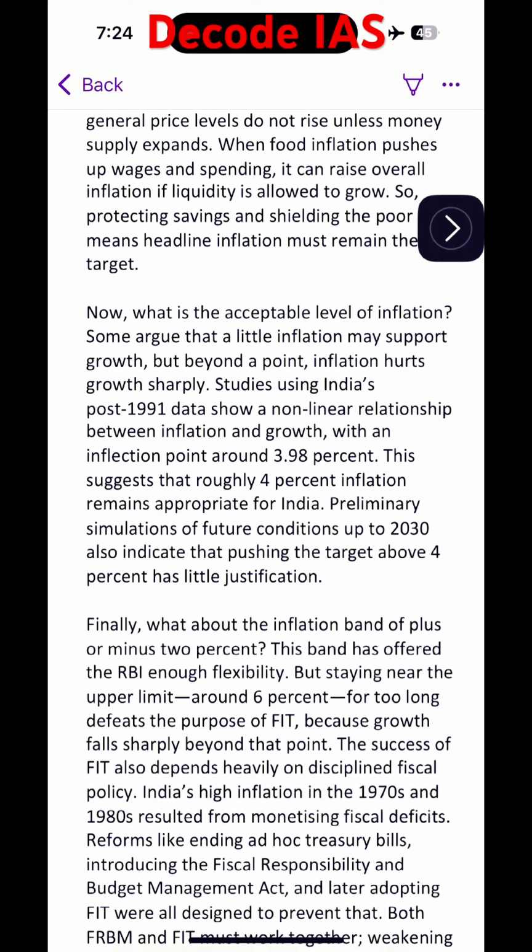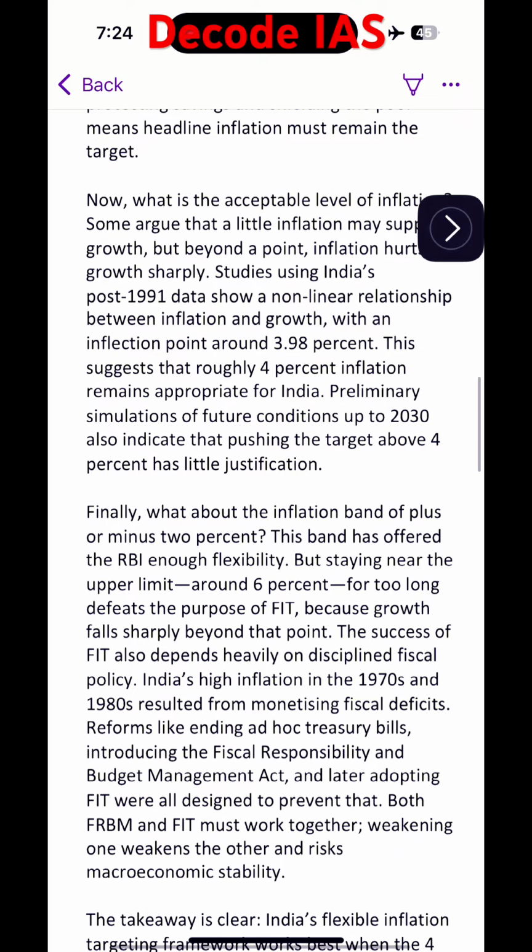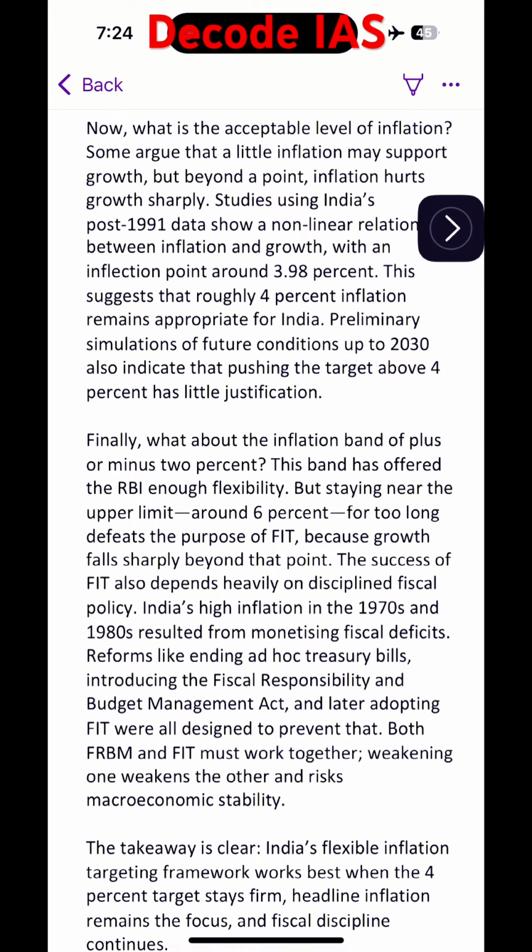Now, what is the acceptable level of inflation? Some argue that a little inflation may support growth, but beyond a point, inflation hurts growth sharply. Studies using India's post-1991 data show a nonlinear relationship between inflation and growth, with an inflection point around 3.98%. This suggests that roughly 4% inflation remains appropriate for India. Preliminary simulations of future conditions up to 2030 also indicate that pushing the target above 4% has little justification.